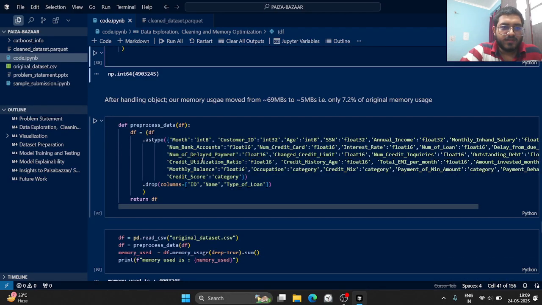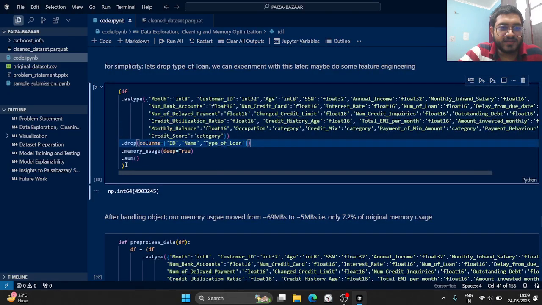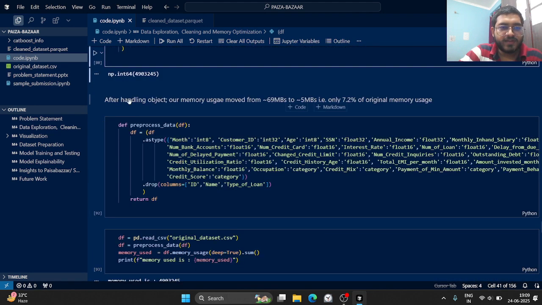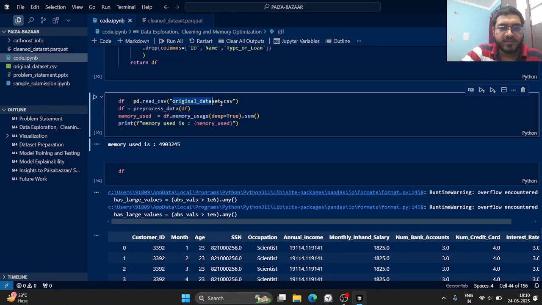So how did I store it? Let me check. Okay, so basically this is my function tail here. What I have done is called the concept of chaining. After that, I created a function, develop process data. I loaded the original dataset and called the preprocess data function.